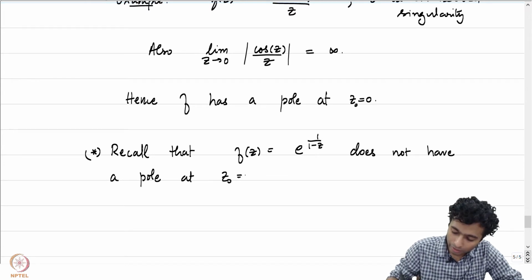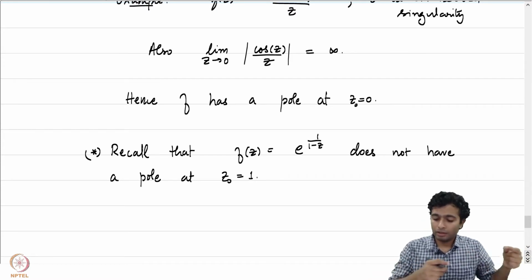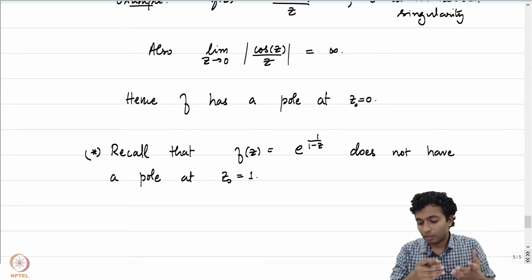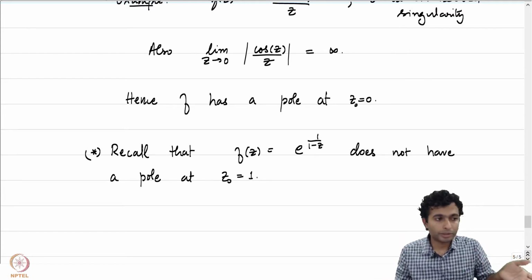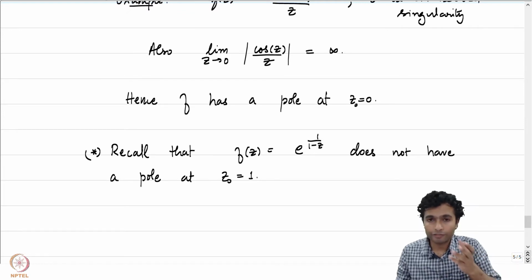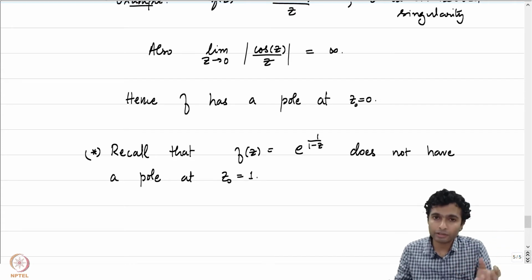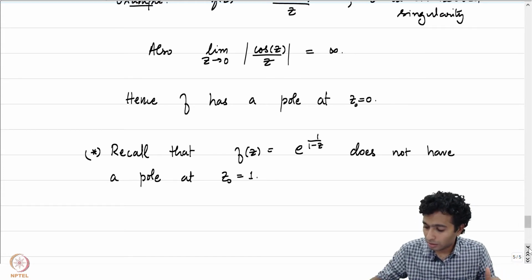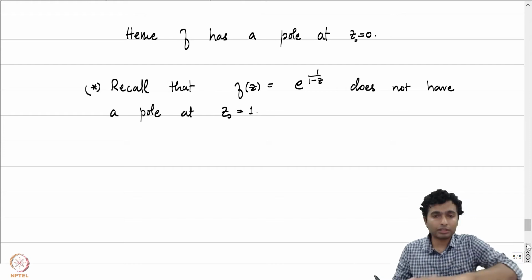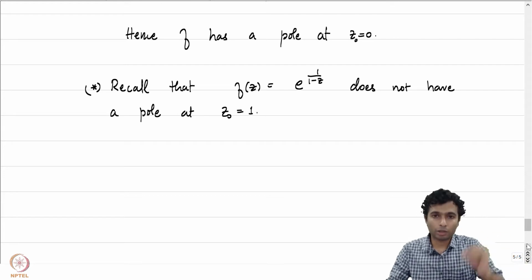This was because we took sequences Zn and Zn prime in the last lecture, and we saw that the limit of f of Zn as n goes to infinity was 1, which was not blowing up. In fact, the limit of f of Zn prime as n goes to infinity was in fact i, which is again not blowing up. So this is certainly not a pole. Of course, it's not a removable singularity either.